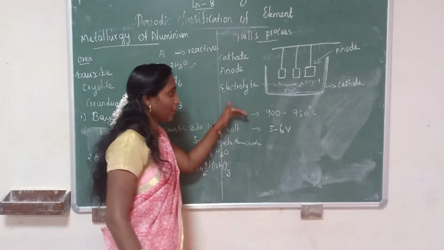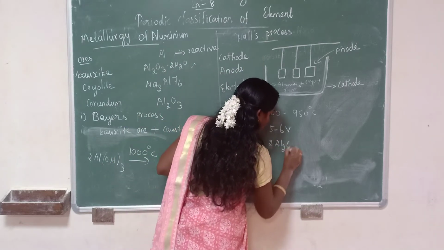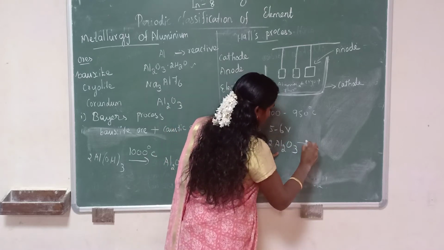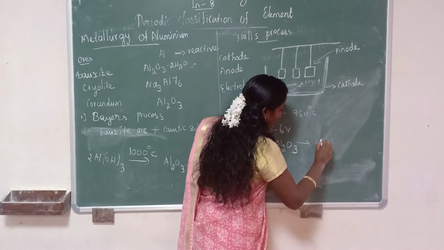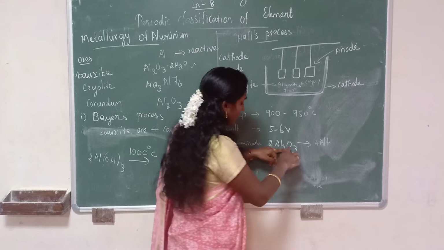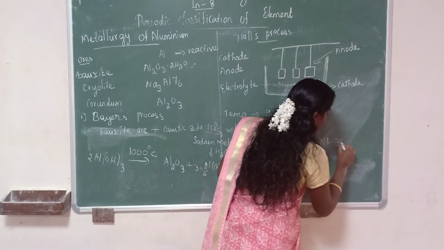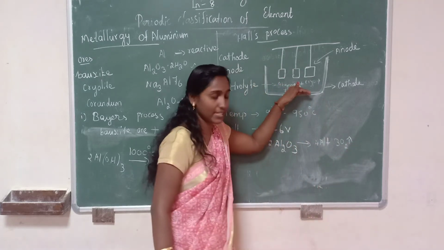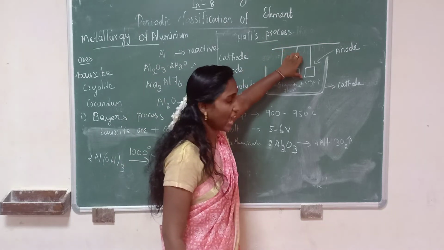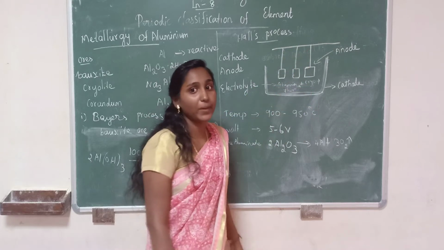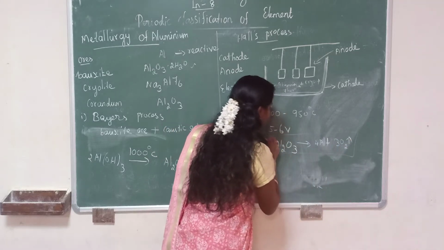So when we are passing the current in this electrolytic cell, the overall reaction: write Al2O3. Listen, from the alumina, aluminium will be settled at the bottom. Okay, so 4 aluminium we will get, plus here oxygen is there, no? 3 twos, 6 oxygens are there. That oxygen will be liberated. When that oxygen falls on this graphite rod, it changes into carbon dioxide. Have you understood? This is the overall reaction. Okay, this is an important reaction.